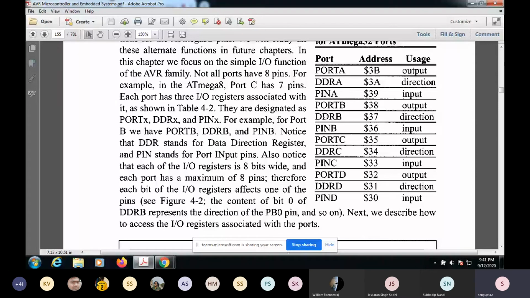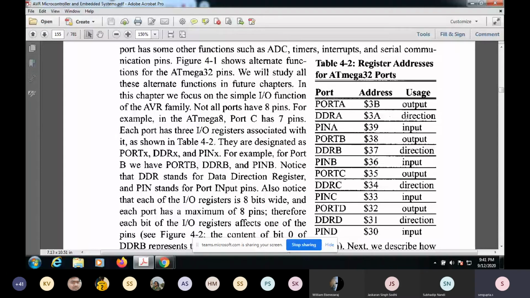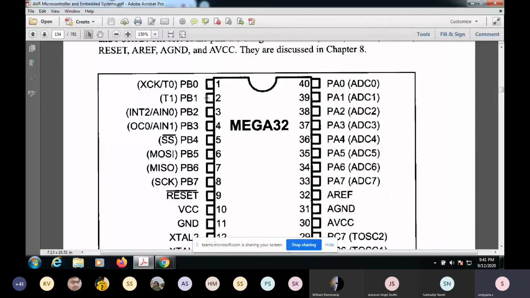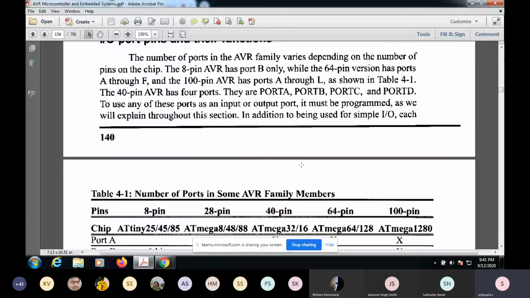So as I said, DDR is for configuring any bit or set of bits within that port A register, so that they will behave in the input mode or output mode. Similarly, this PIN A is for reading. This is again a register which will read the content of these pins into the register. Similarly, this PORT A is for output purpose. The moment you write something into it, this port A register will get mapped to the pins, and the high voltage, which is VCC, let's say 5 volt or 3.3 volt, will appear here.